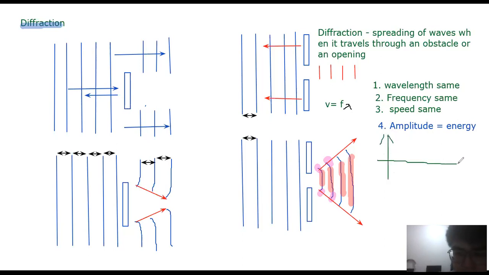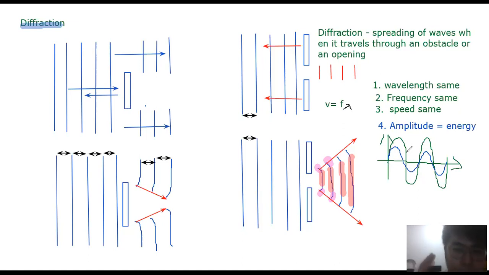This is the wave I drew. So these taller waves have higher amplitude compared to the blue shorter waves. The amplitude will decrease in diffraction. Why?